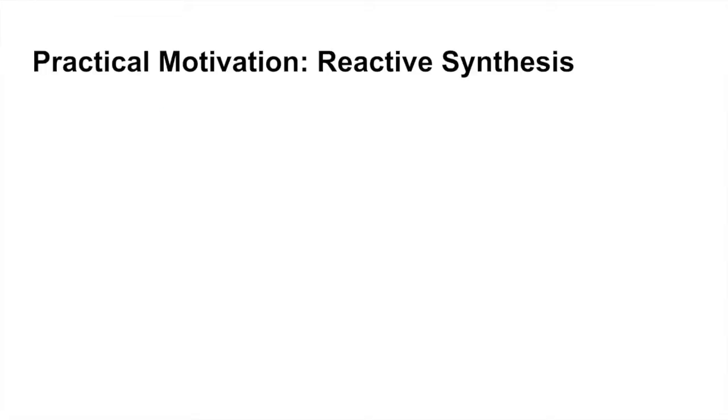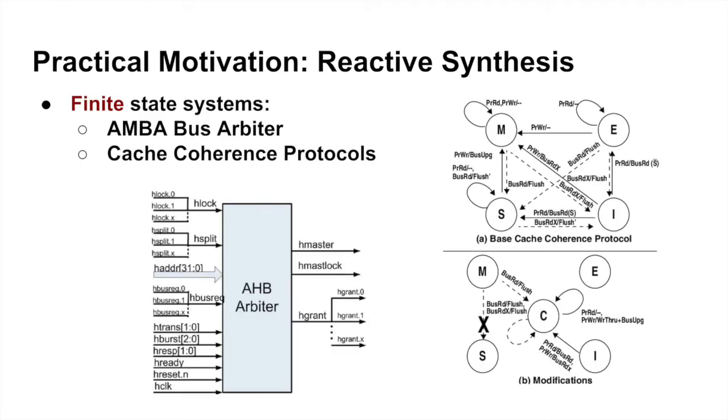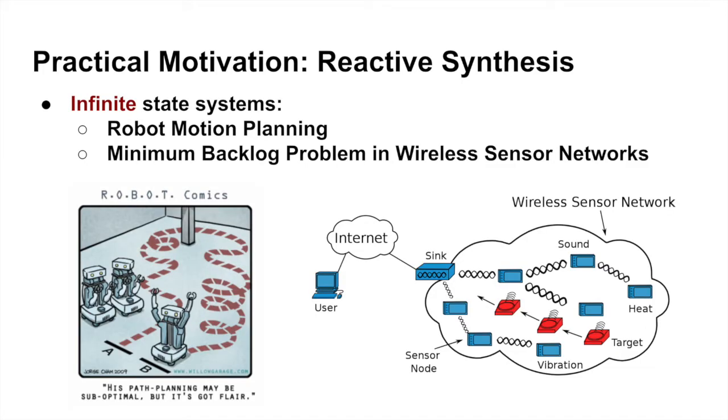Automated synthesis of controllers, also known as reactive synthesis, is practically motivated and has various applications in the realm of finite state and infinite state systems. Examples of finite state reactive synthesis include synthesis of bus arbiters and cache coherence protocols, whereas examples for infinite state systems include the synthesis of robot controllers for obstacle avoidance and for the synthesis of intelligent strategies for the minimum backlog problem in wireless sensor networks, to name a few.